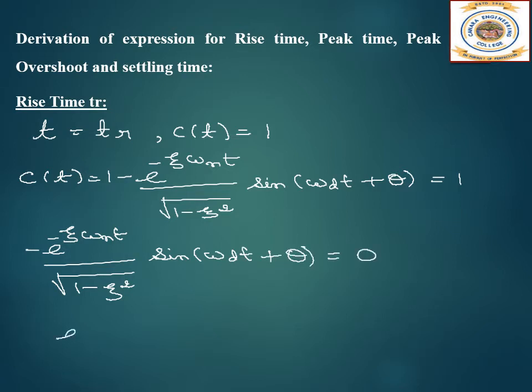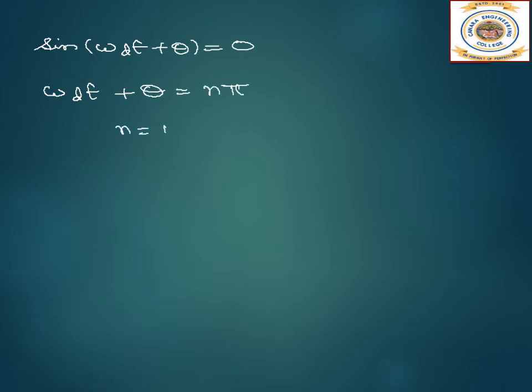We know that e power minus zeta omega n t whole divided by root of 1 minus zeta square cannot be equal to 0. Hence, sine of omega d t plus theta should be equal to 0. This is possible only when omega d t plus theta is equal to n pi, where n is equal to 1, 2, and so on. So at the first instant, I can take it as omega d t plus theta is equal to pi.